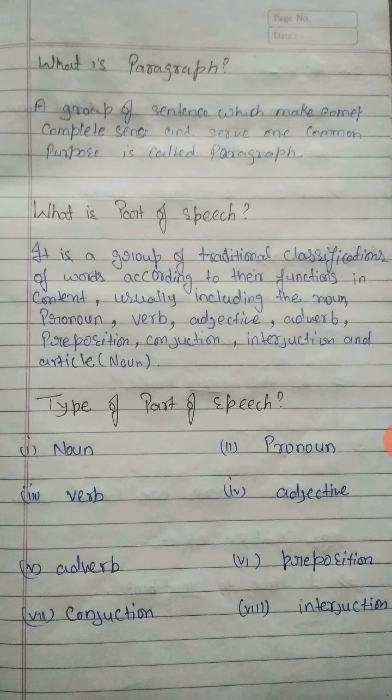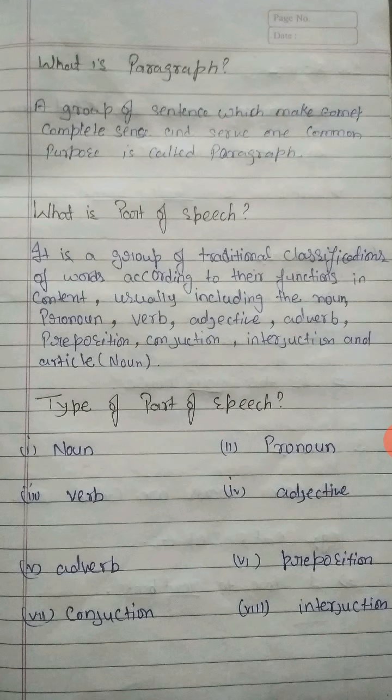Today I am going to let you know about what a paragraph is. A group of sentences which makes complete sense and serves one common purpose is called a paragraph. Like if I would like to talk about pollution, I would make a group of sentences with the common purpose of the topic of pollution, which tell us about pollution. So that would be called a paragraph.